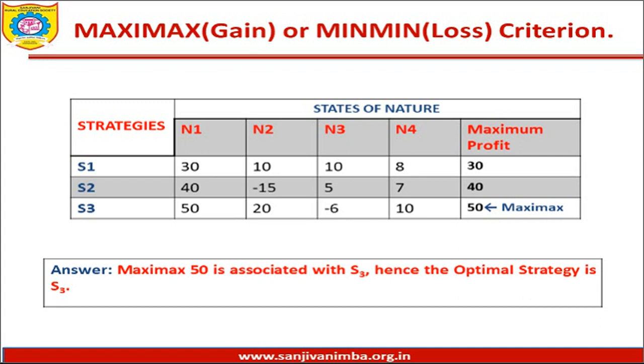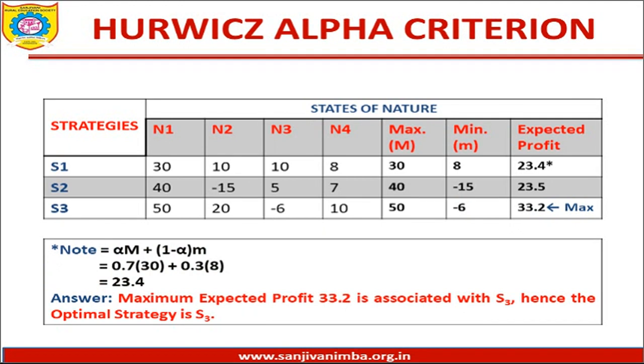company is S3. Okay, so here you have to find out maximum of maximum if it is a profit table, or minimum of minimum if it is a loss table. Simple one. Okay, now moving further, let us try to see the third criteria, that is Hurwitz's alpha criteria.